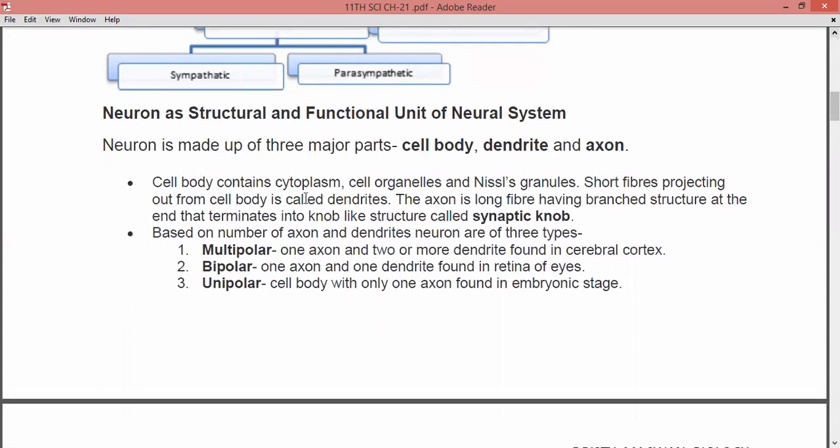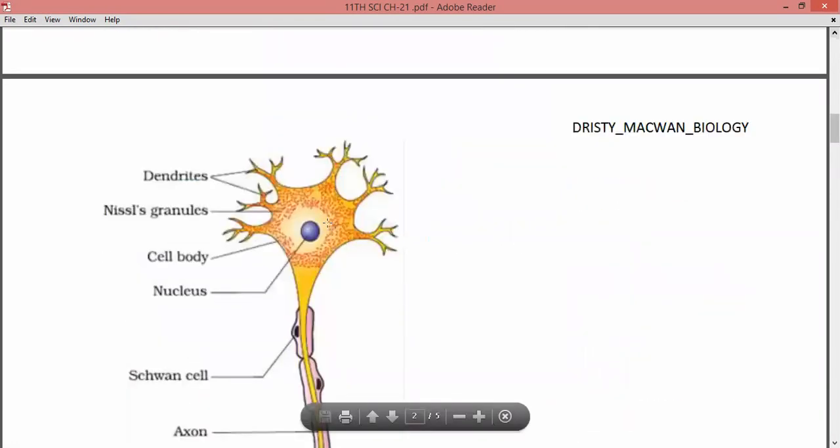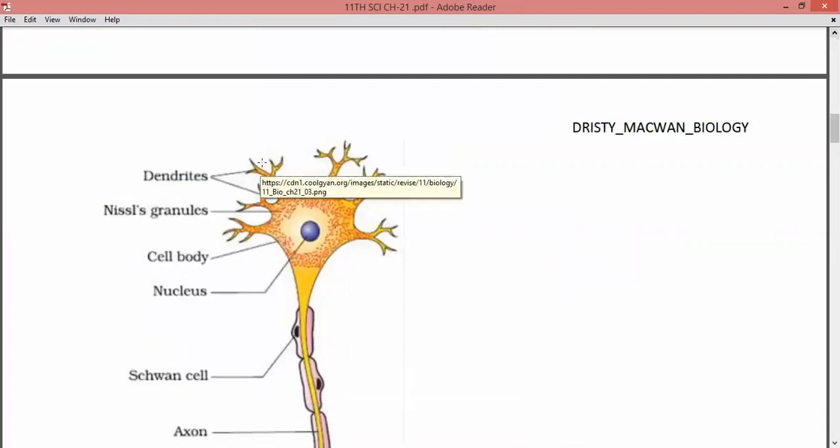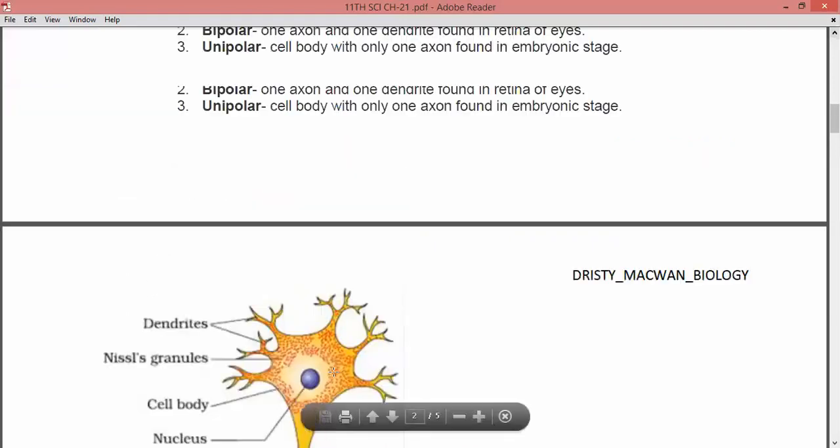Now the cell body contains cytoplasm, cell organelles and Nissl's granules, right? So the cell body is going to contain what? The cytoplasm, cell organelles as well as the Nissl's granules. There are short fibers which are projecting out from the cell body, and those are known as dendrites. So if the short fibers are arising out of the cell body, then they are known as dendrites, and the long fibers are known as axon, right?